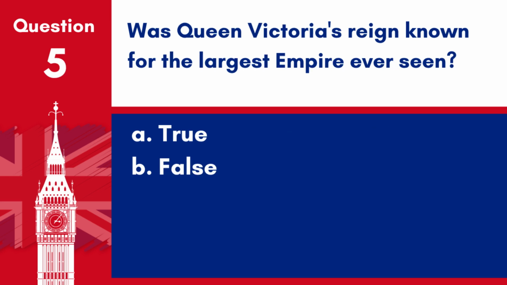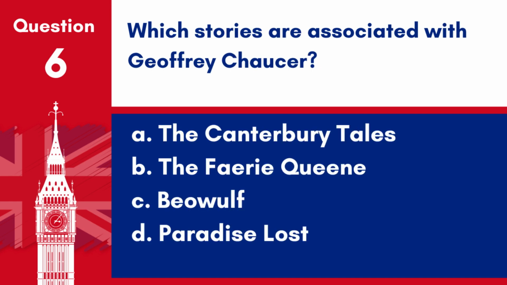Question 5. Was Queen Victoria's reign known for the largest empire ever seen? A. True. B. False. Answer. A. True. Queen Victoria's reign was known for the British Empire becoming the largest empire in history, spanning various continents.